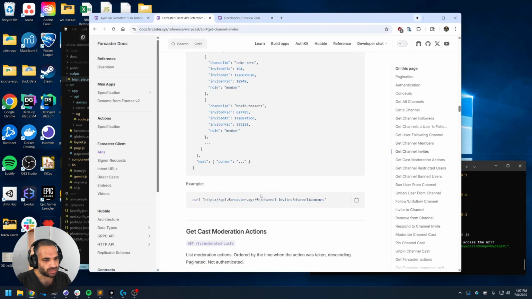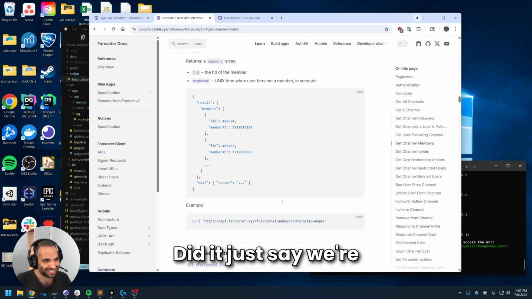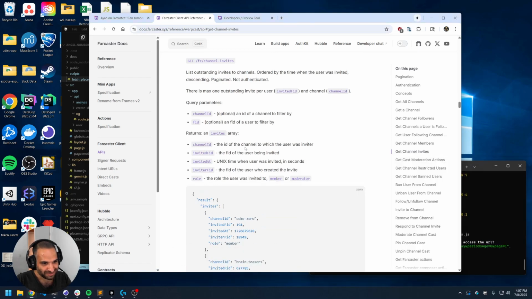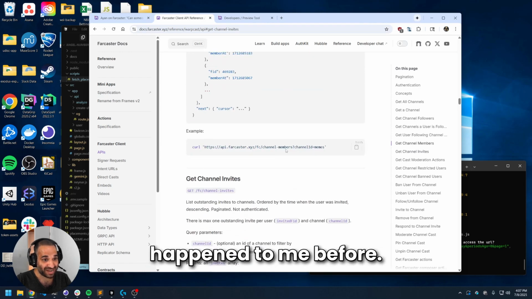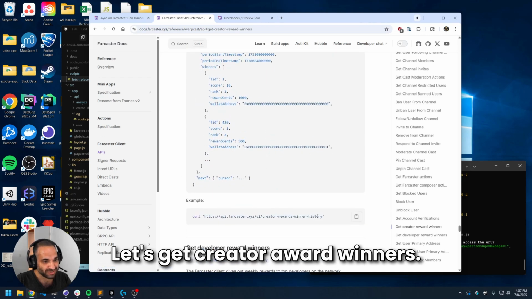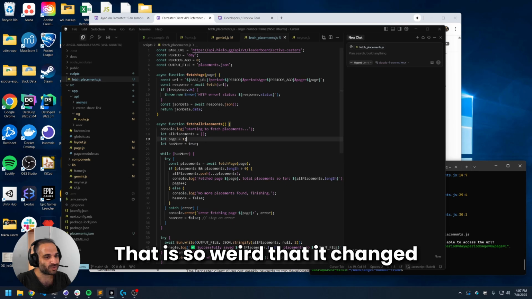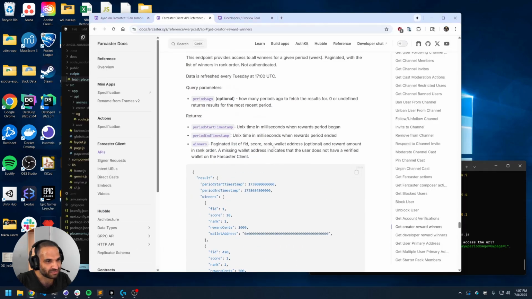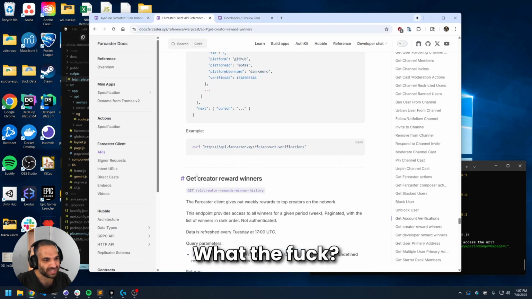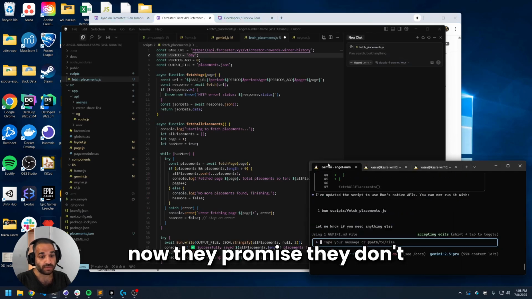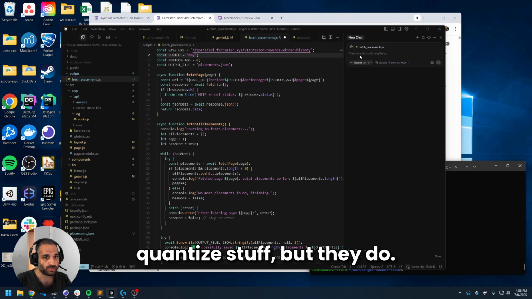API.hello.gg? What did it just say? You're on Gemini 2.5 Pro? Okay, that's literally never happened to me before. Let's get creator award winners. Okay, API.forecaster. That is so weird that it changed the URL. And it added stuff? Okay, Gemini 2.5 might be quantized or something right now. They promise they don't quantize stuff, but they do.